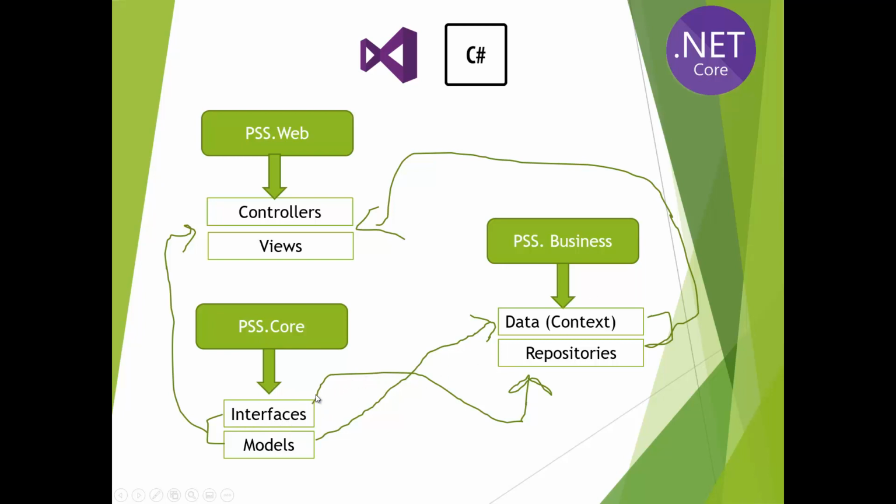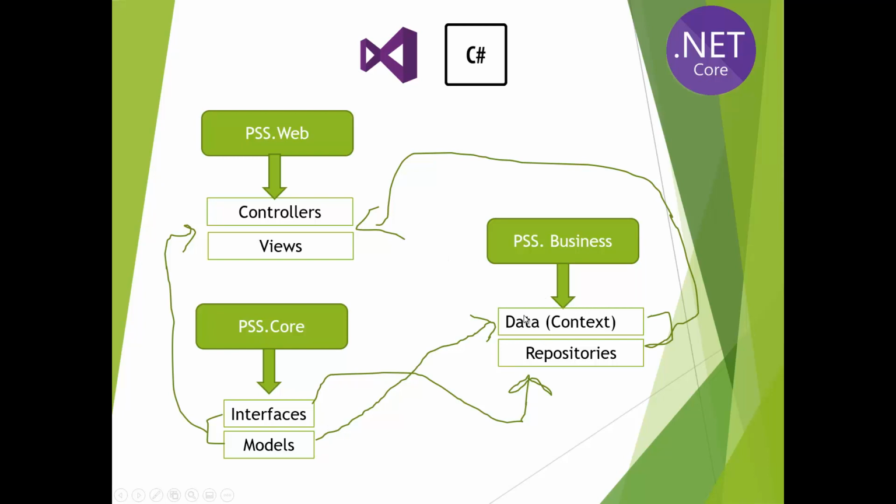If you see, interfaces link to repositories. So we have the ICategoryRepository interface, and the implementation of that interface will be in repositories. We will have CategoryRepository inside this repository folder, and it will inherit from this interface. When it comes to inheritance, obviously we'll have to create some relationship or reference this project within this project. And we have these models.